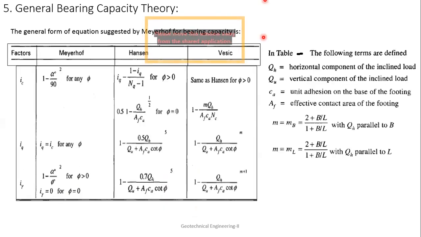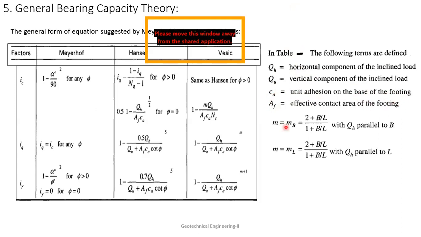Next are the inclination factors. Before that, these terms will be used here. QH is the horizontal component of the inclined load, which you must know. QV is the vertical component of the inclined load. If any inclined load is applied like this, then you can have one vertical component and one horizontal component. So QH is horizontal, QV is vertical. And Ca is the unit adhesion on the base of the footing. Here the adhesion between the soil and the footing is Ca. C is the pure cohesion of the soil, while Ca is the adhesion between the footing and the soil.